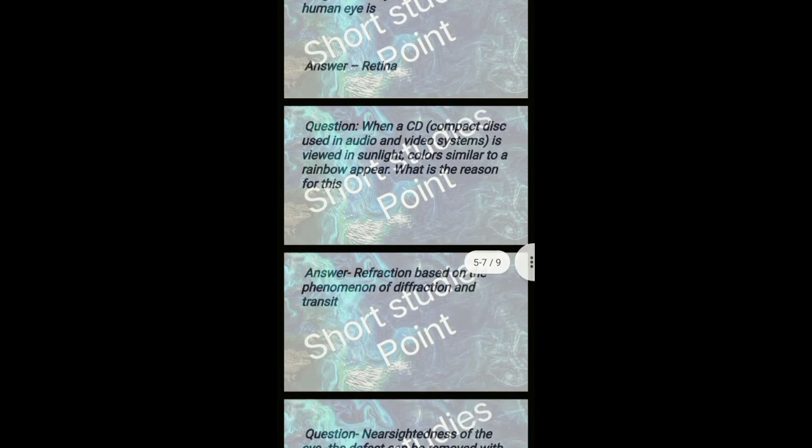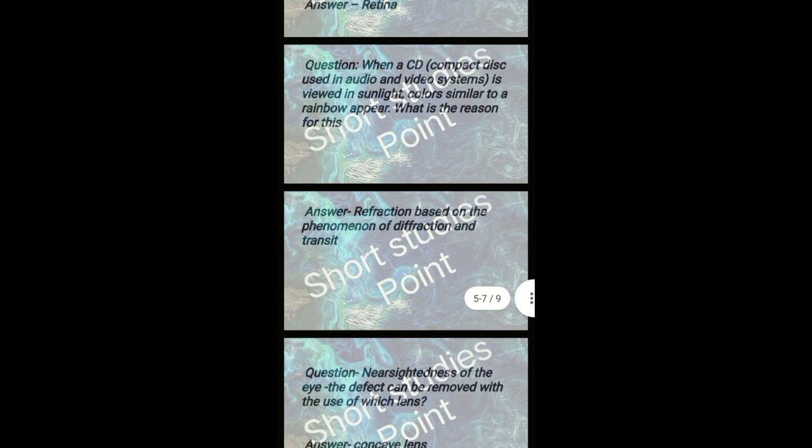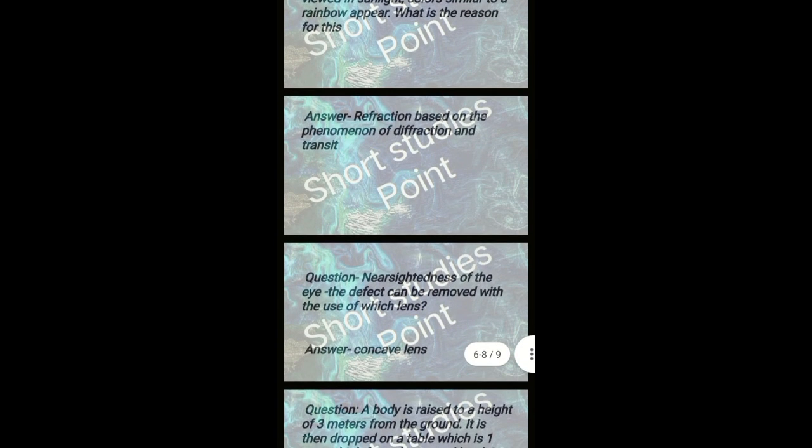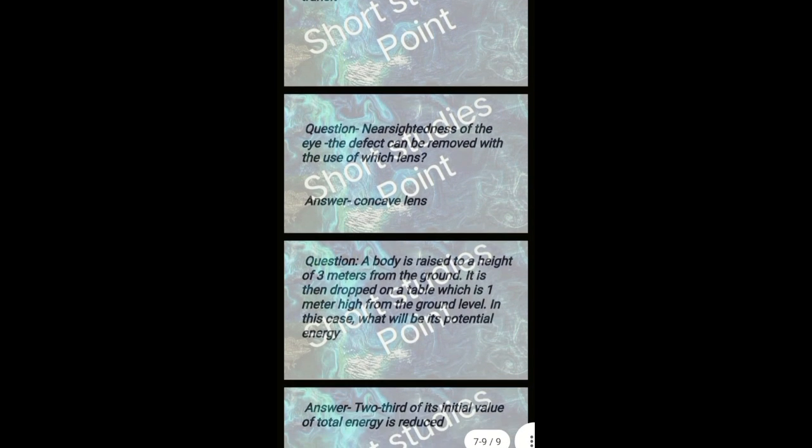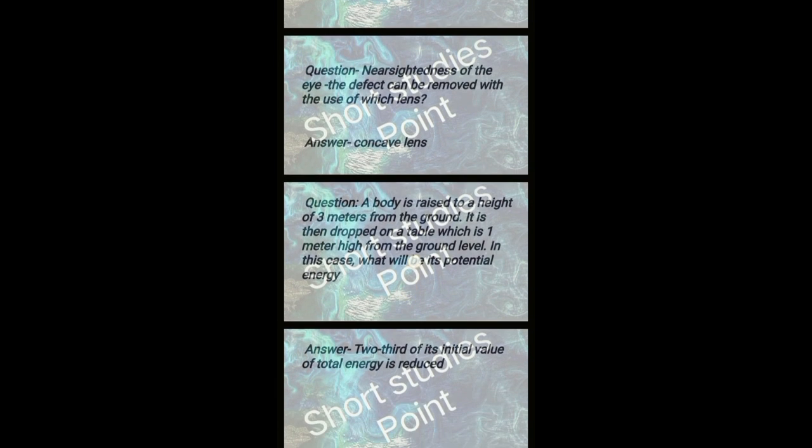Next question: when a CD compact disc used in audio and video system is viewed in sunlight, colors similar to a rainbow appear. What is the reason for this? Answer: based on the phenomena of diffraction and interference. Next question: near sightedness of the eye can be removed with the use of which lens? Answer: concave lens.